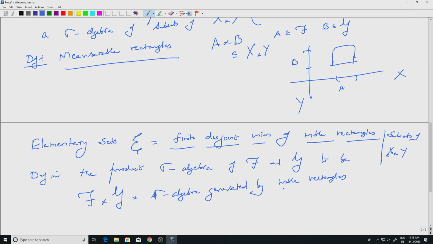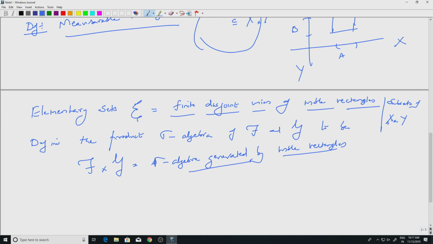Let me recall. The measurable rectangle is defined to be A cross B, where A is in script F, B is in G. You take sets from here, look at the product set, that is a subset of X cross Y. Look at the smallest sigma algebra containing all of them.